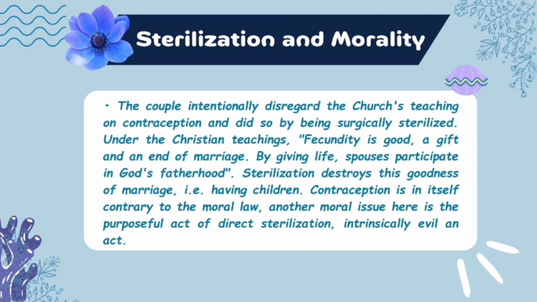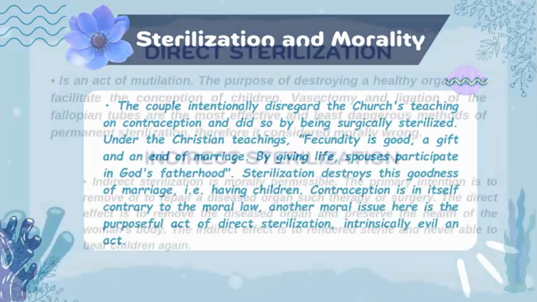Therefore, each act could result in the creation of life, and not using contraception is a way of allowing God to decide whether conception will take place. Natural family planning is a church-approved method. Sterilization is a contraception that the church automatically disregards because it is not morally right. There are two distinctions about sterilization that define its morality.